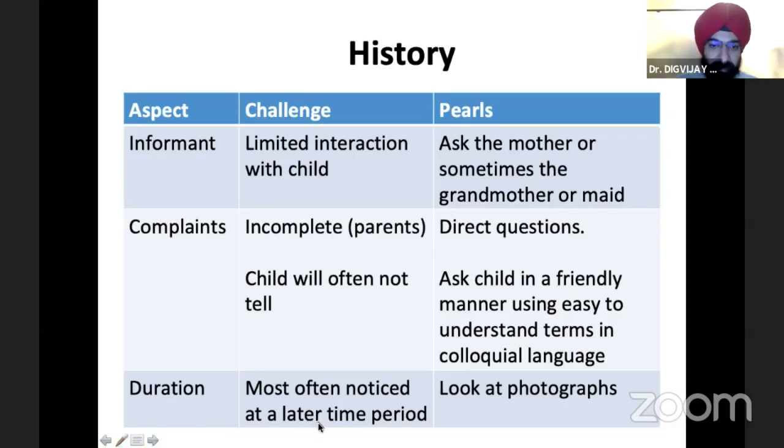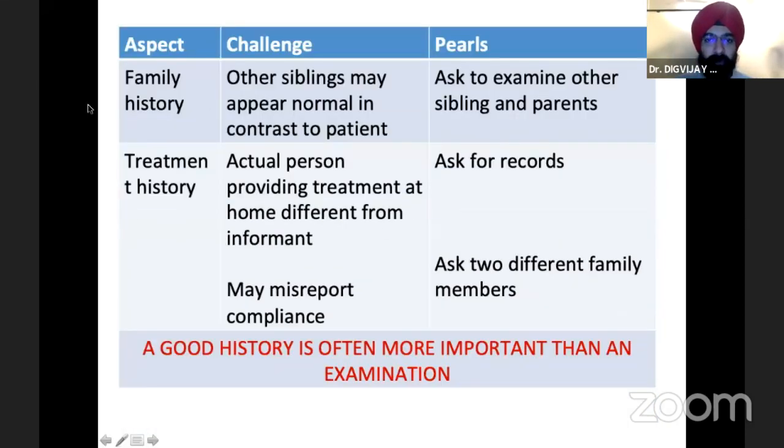The duration of the complaints, it's more often noticed at a later age. It may be there for a longer period. So that's again something for you to take notice of. Family history is important. Look at other siblings. If they've come, you can examine them. Ask the parents to bring the siblings in the next session if required.